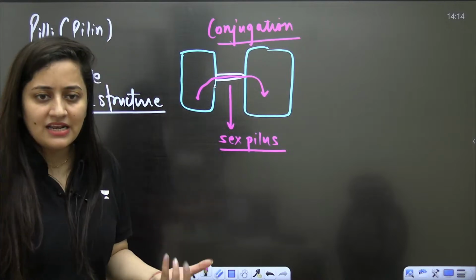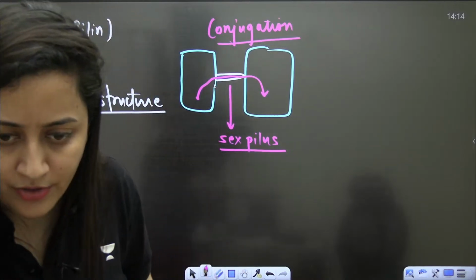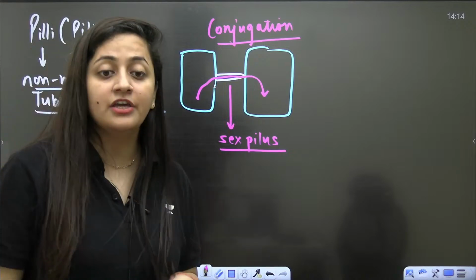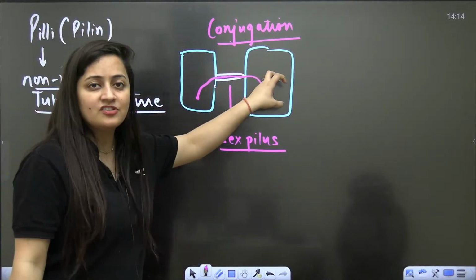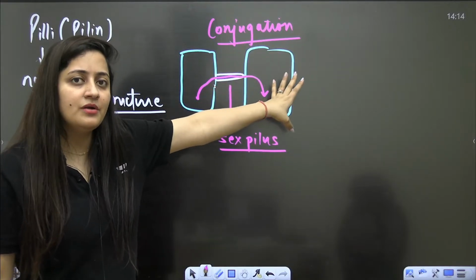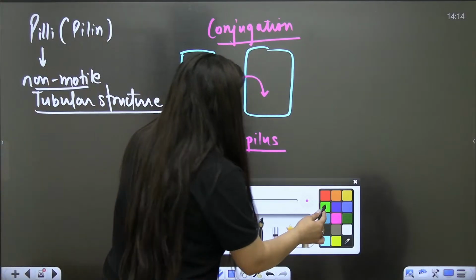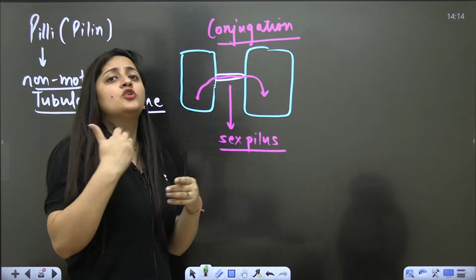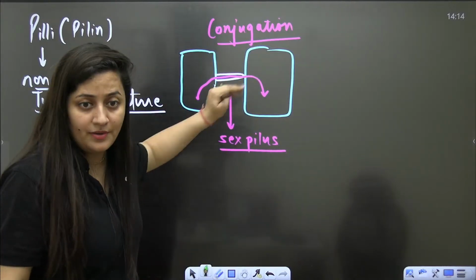In the chapter Biological Classification we will talk about it. It's a tube-like structure which helps one bacterial cell pass its genetic material to another. I won't say that bacteria have true sexual reproduction, but a kind of sexual reproduction is there.